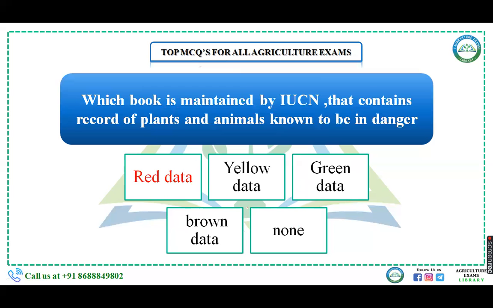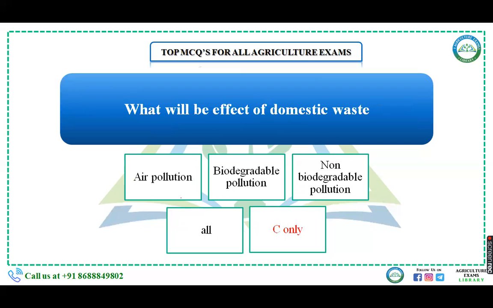Which book is maintained by IUCN? Okay, that is the International Union for Conservation of Nature and Natural Resources, that contains record of plants and animals that are known to be in danger. Red data book, yellow data book, green data book, brown data book, or none of the above. Then the right answer is the red data book.